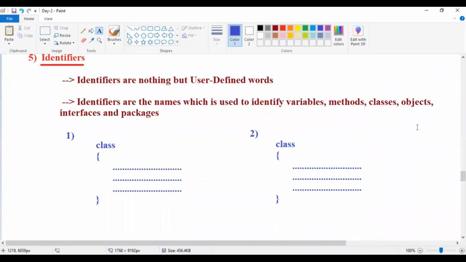By seeing these two classes, tell me which class is performing book ticket operation?